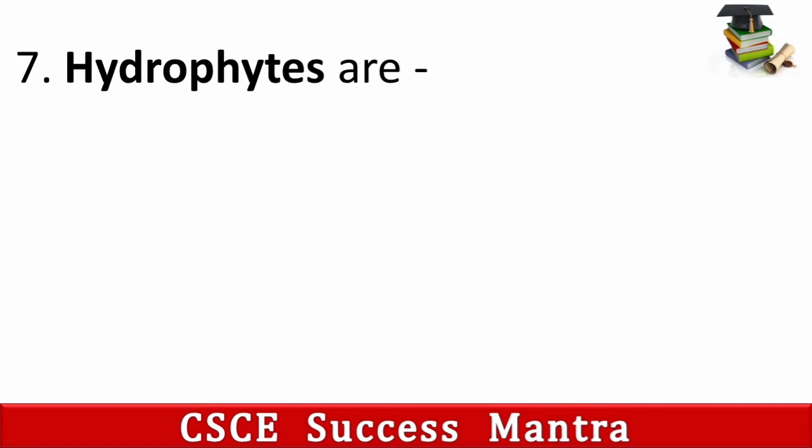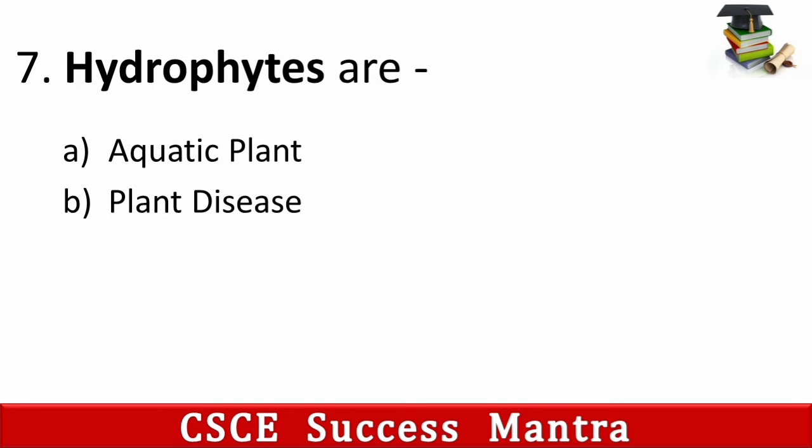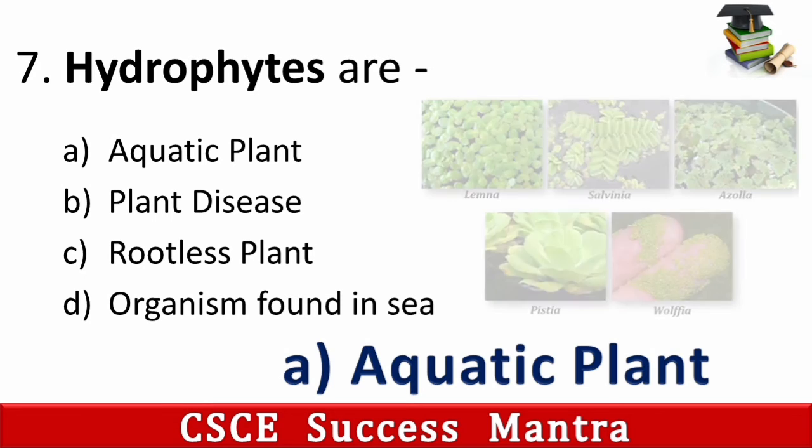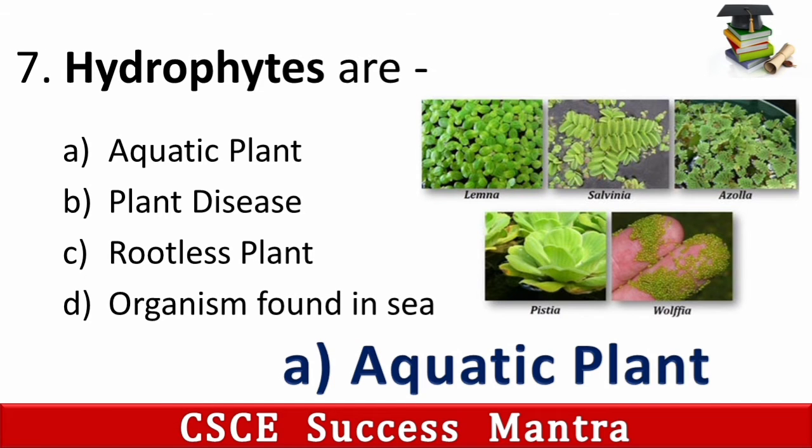Seventh is, hydrophytes are A. Aquatic plant, B. Plant disease, C. Rootless plant, D. Organisms found in sea. So its answer is A. Aquatic plants. Aquatic plants are known as hydrophytes.